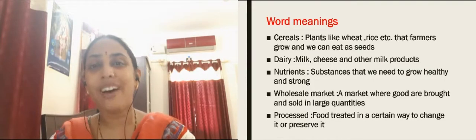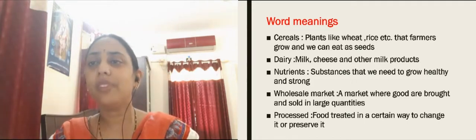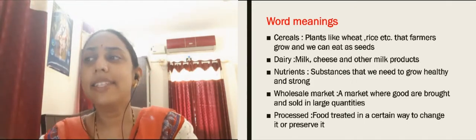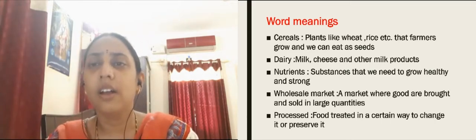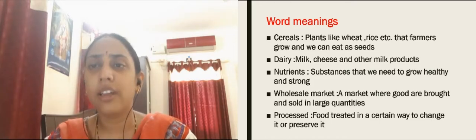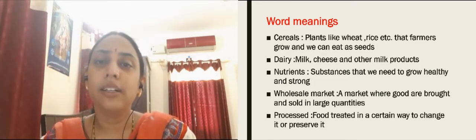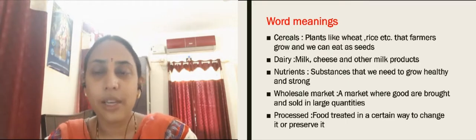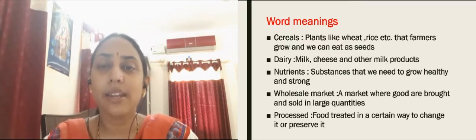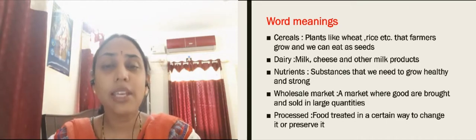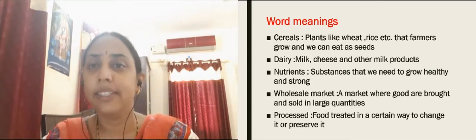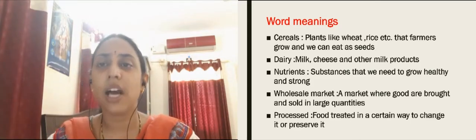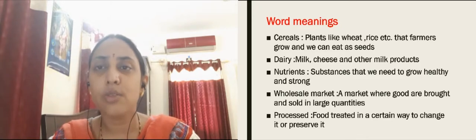So students, before starting the chapter, let us go through the hard words, right? Cereals. Cereals are the plants like wheat, rice, maize, barley and jowar that are grown by the farmers, and in the form of seeds we eat them, right? So these are called cereals. Then we have dairy. Dairy means milk, cheese and all other milk products like curd, butter, ghee. All these are called dairy products, right? So that is dairy.